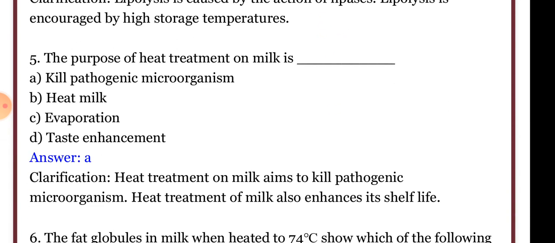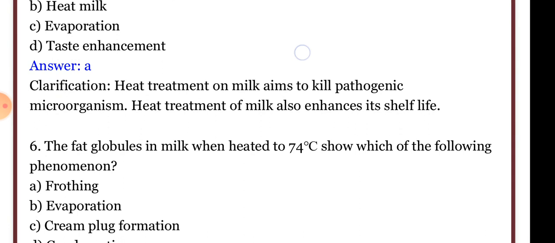The purpose of heat treatment on milk is to kill pathogenic microorganisms. Heat treatment on milk aims to kill pathogenic microorganisms. Heat treatment also enhances its shelf life. Shelf life is increased due to the killing of the pathogenic microorganisms.